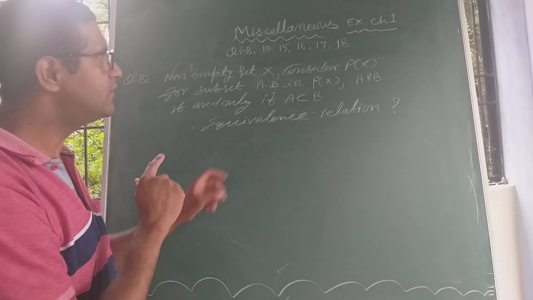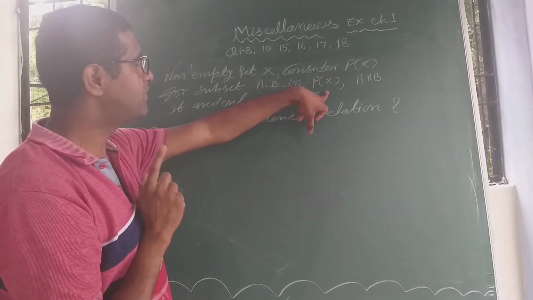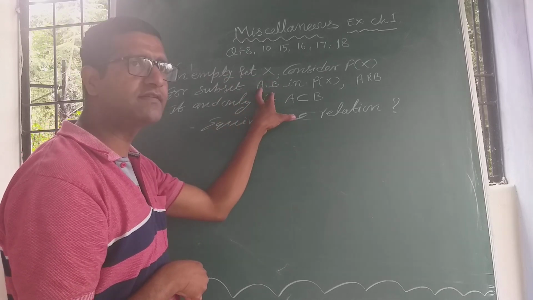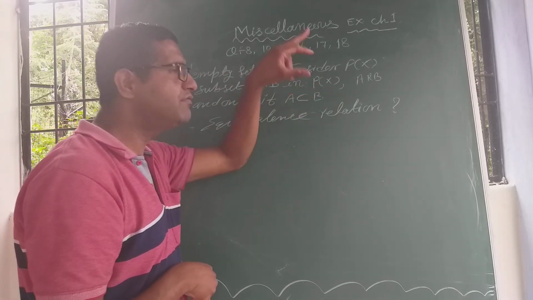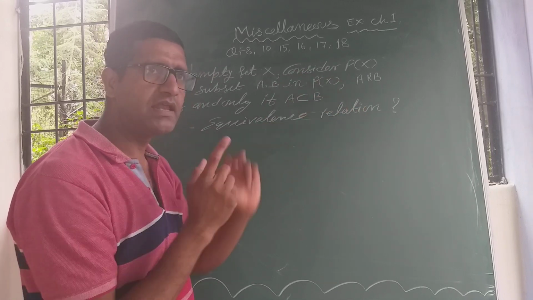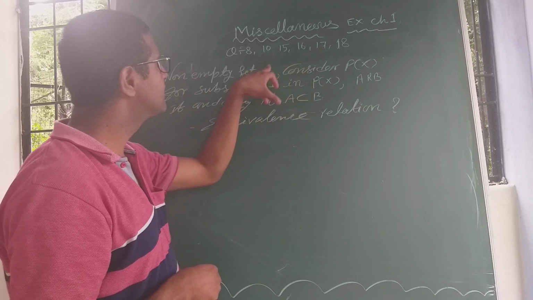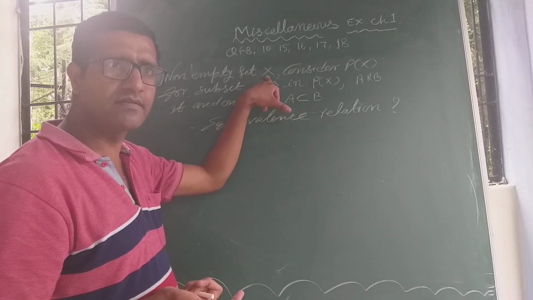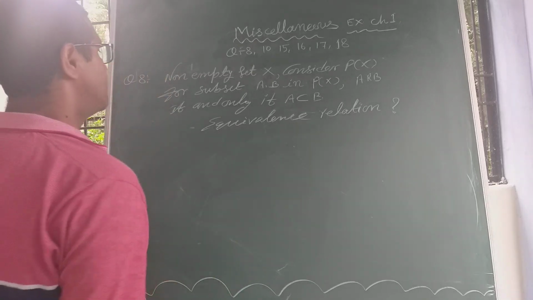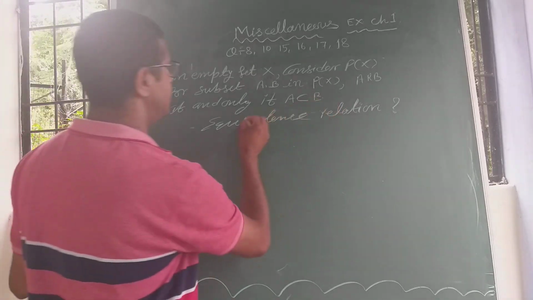Again I am saying, P(X) is the power set of the given set X. A and B are subsets of X, but A and B are elements of the power set of X. Elements of the power set of X means all subsets of X, which we have discussed already. Okay, now for an equivalence relation,